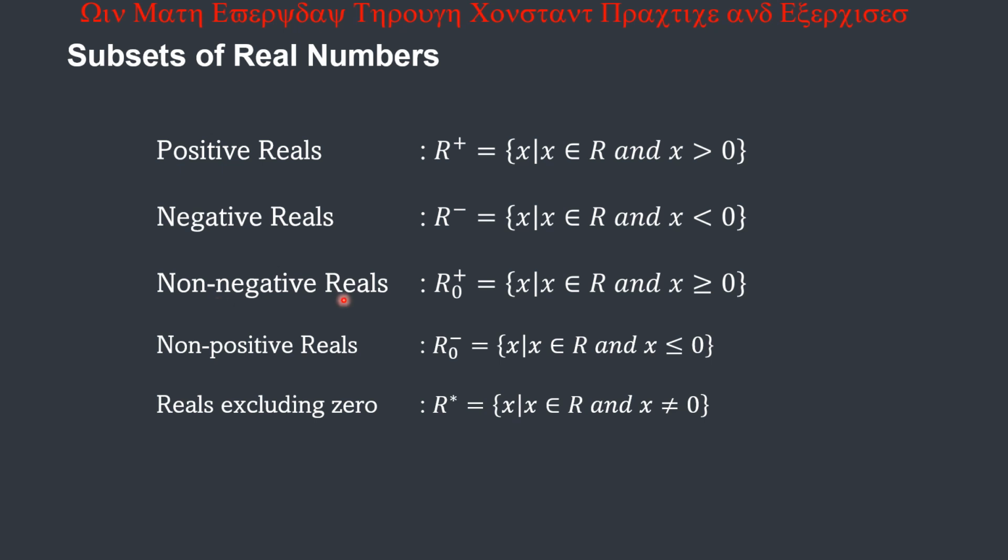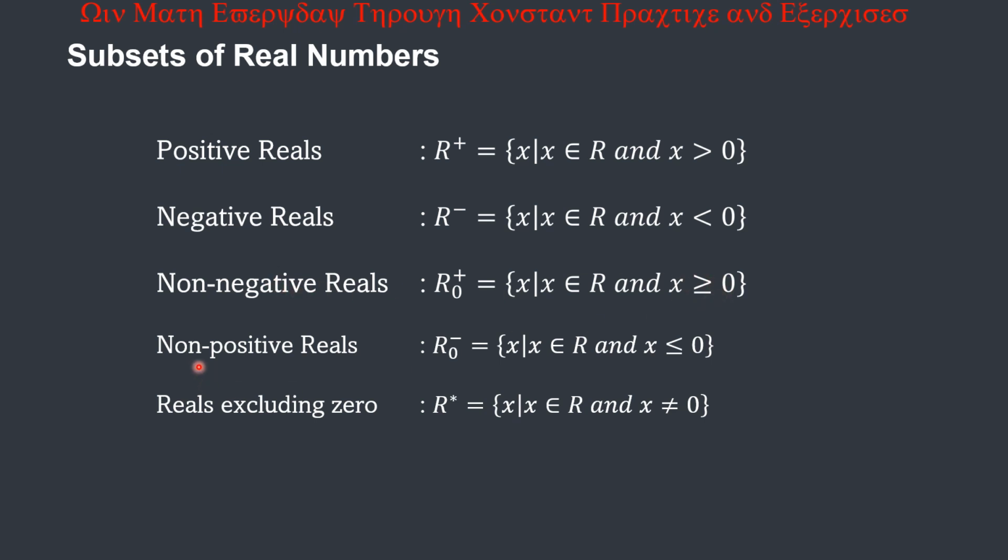Then we have the non-negative real numbers. This is the set of all x such that x is a real number, and for the set of non-negative real numbers, x is greater than or equal to 0. So the smallest value in this set is 0.